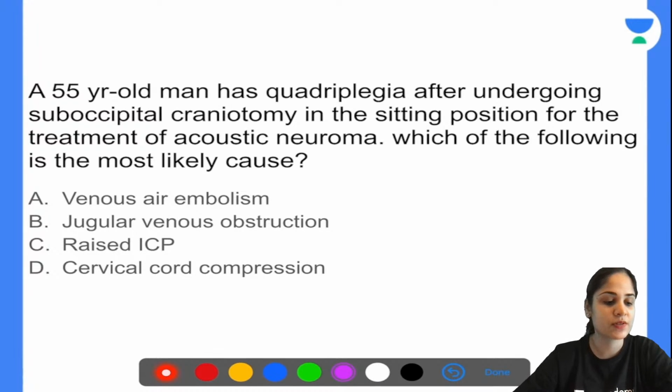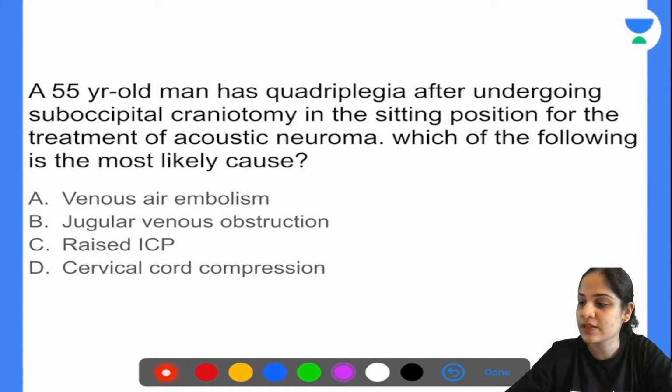So this is because of cervical cord compression. Now I know that most of you must be thinking, "Ma'am, sitting position and something is happening." The only thing we have learned about sitting position is venous air embolism. I agree that venous air embolism does happen in sitting position, but venous air embolism does not lead to quadriplegia. Look at the symptoms that they are talking about over here.